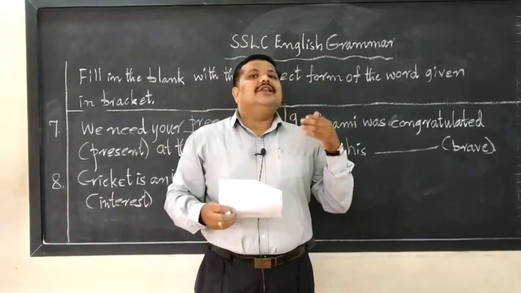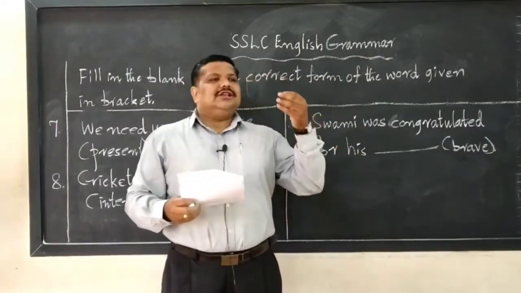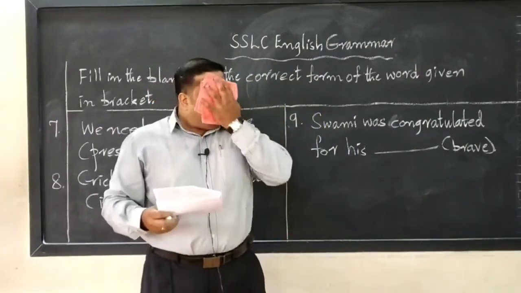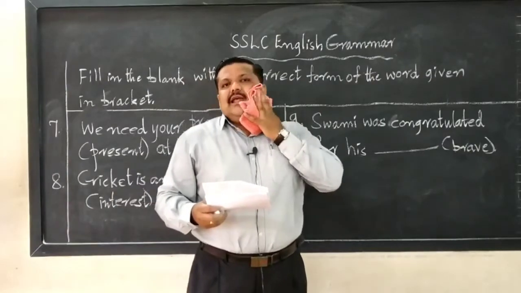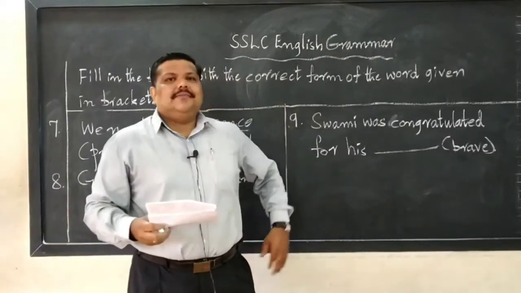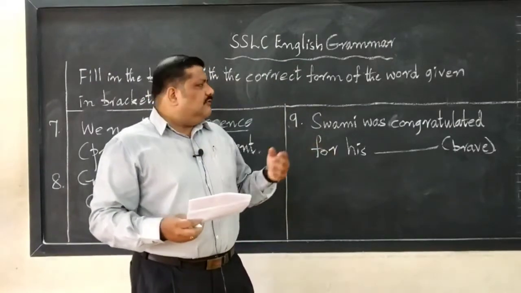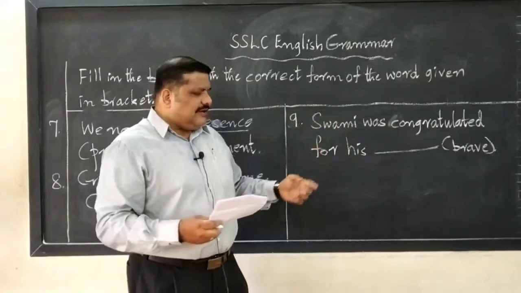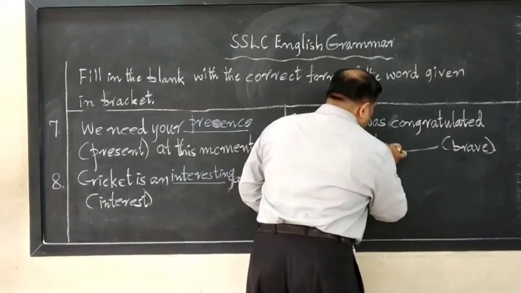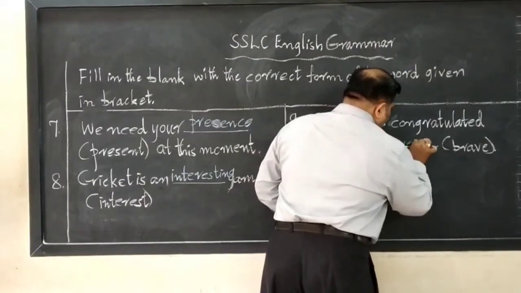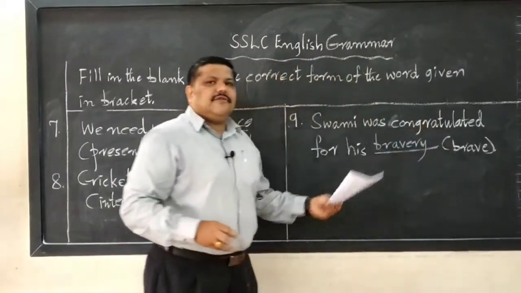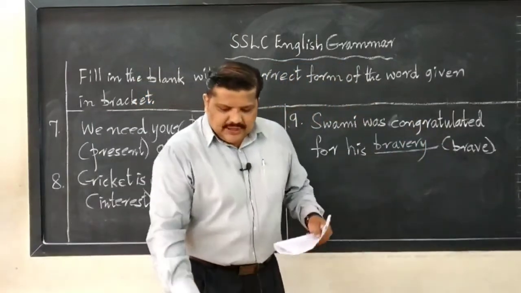It is a defining word, right? You are using that word to define somebody. But you cannot use an adjective there. In its place, you have to use a noun. What's the noun form of the word brave? Swami was congratulated for his bravery. Swami was congratulated for his bravery. Next one.